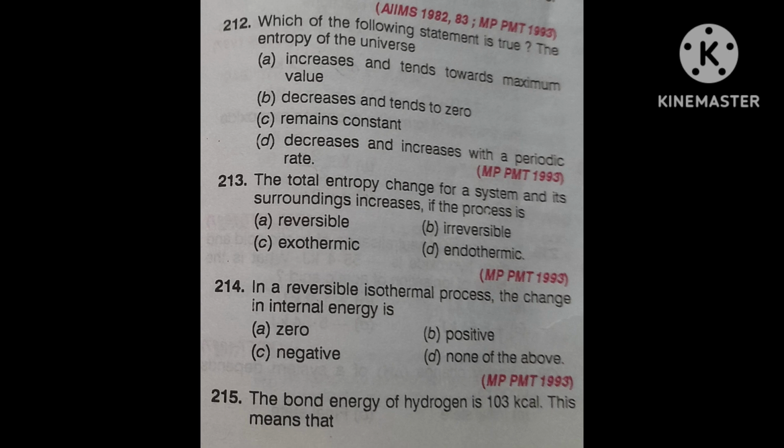Fourth, decreases and increases with a periodic rate. This question was asked in the medical examination MPPMT, and it will take 5 seconds maximum to answer. Just think, after that I will tell the correct answer and its explanation.